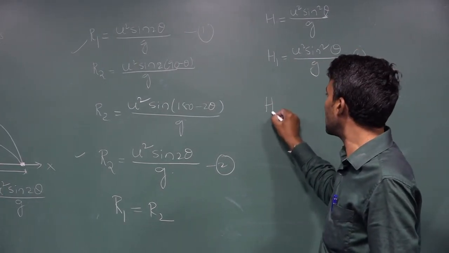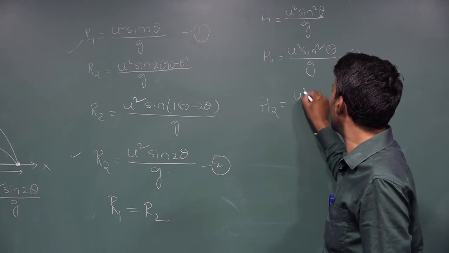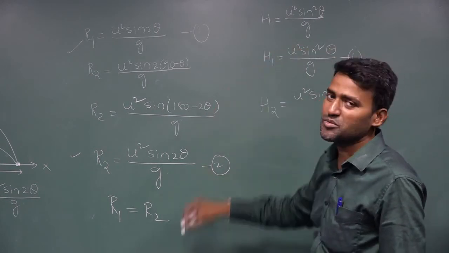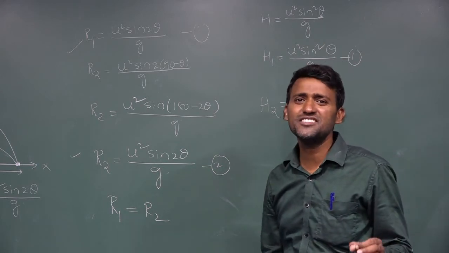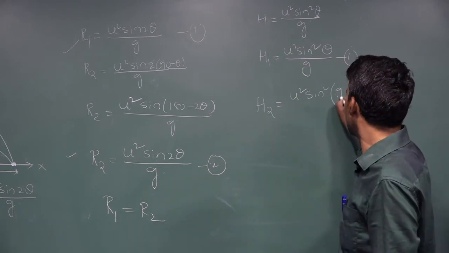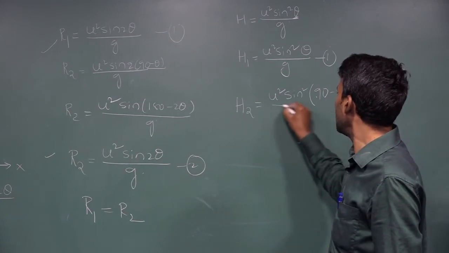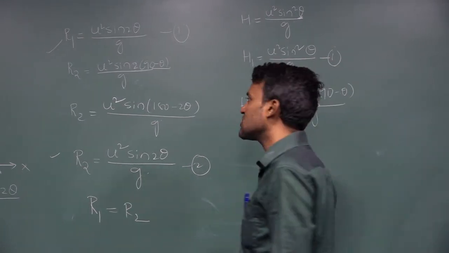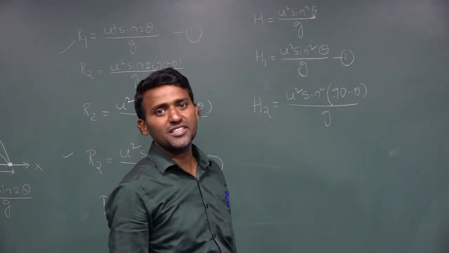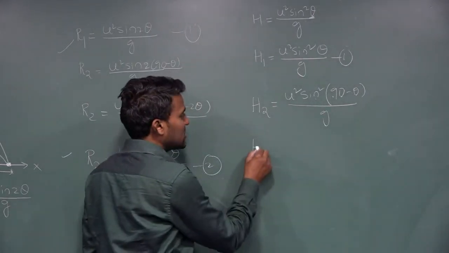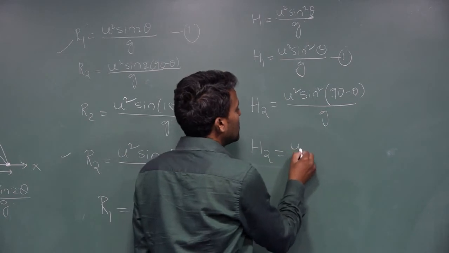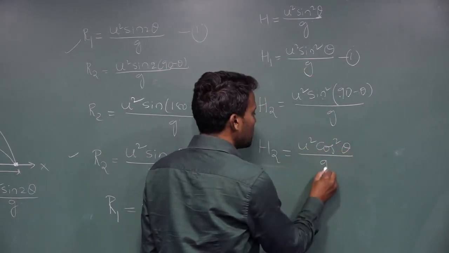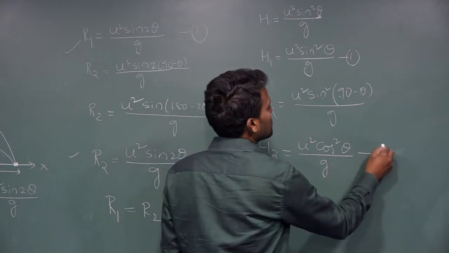And H2 is equal to u square sin square of the complement angle, 90 minus theta, divided by g. Sin of 90 minus theta is in the first quadrant, so sin of 90 minus theta is cos theta. So H2 is equal to u square cos square theta divided by g. It is equation number 2.